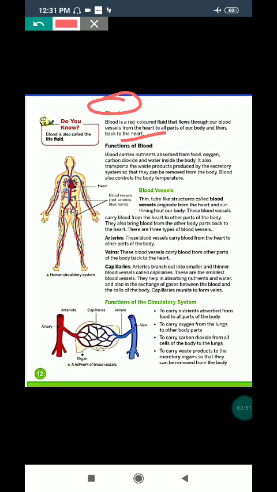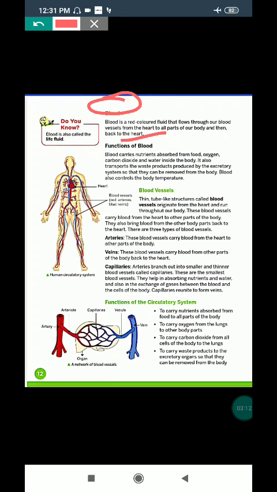And this blood travels in our body through blood vessels. They are very thin structures, thin tubes through which blood travels through our body. There are different types of blood vessels: arteries, veins, capillaries.